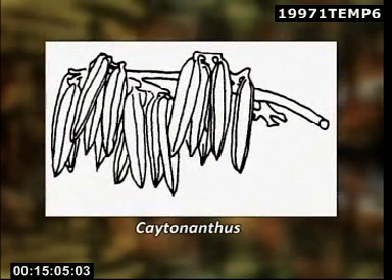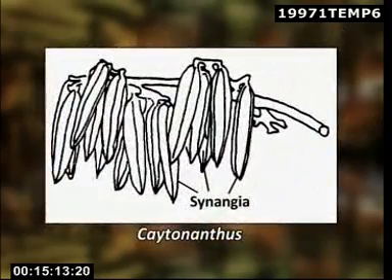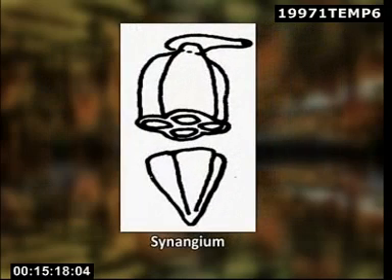Microsporophyll or Caytonanthus in Caytoniaceae consisted of a dorsiventral rachis, which was pinnately branched. The ultimate branches bore synangia on their surface, and each synangium was radially symmetrical with 4 pollen sacs.